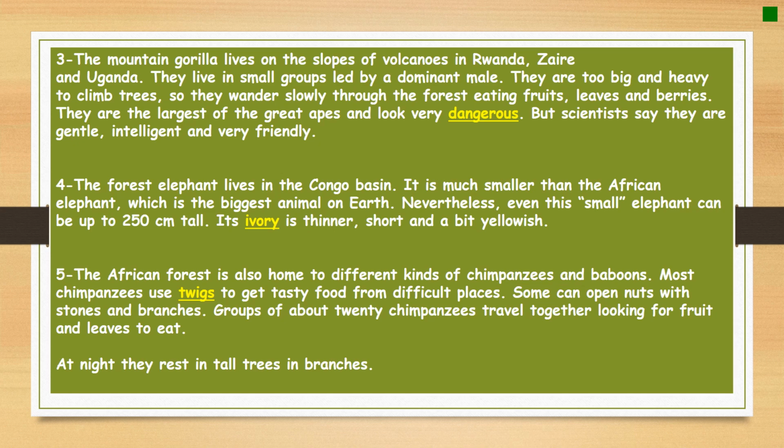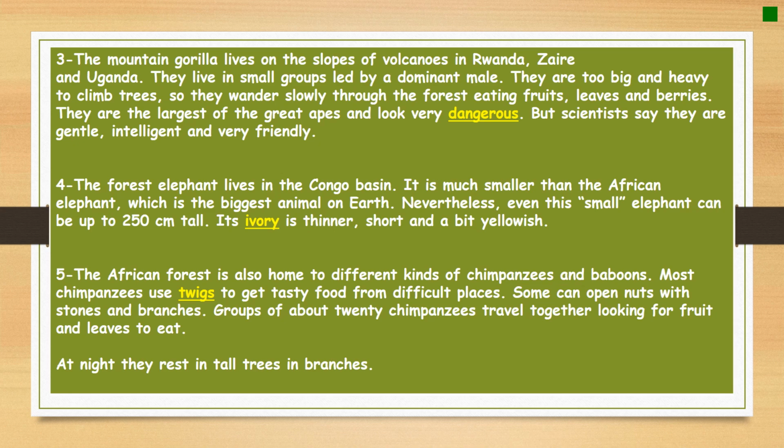Paragraph 4. The forest elephant lives in the Congo Basin. It is much smaller than the African elephant, which is the biggest animal on Earth. So the forest elephant is different than the African elephant, okay? So the forest elephant is smaller than the African, which is the largest animal on Earth, or the biggest animal on Earth. Nevertheless, even the small elephant can be up to 250 centimeters tall. Its ivory is thinner, short, and a bit yellowish.